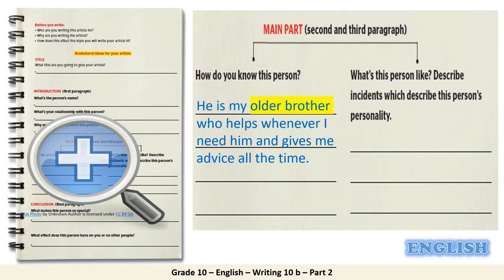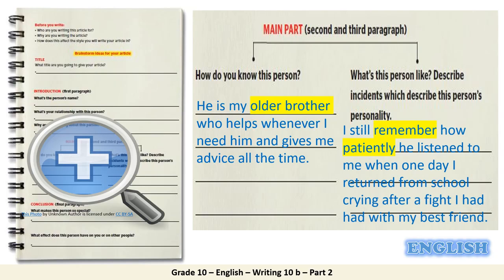All right, so how do you know this person? He is my older brother who helps whenever I need him and gives me advice all the time. And of course, when you are writing, you have to elaborate these ideas. Now, what is this person like? Describe incidents which describe this person's personality.